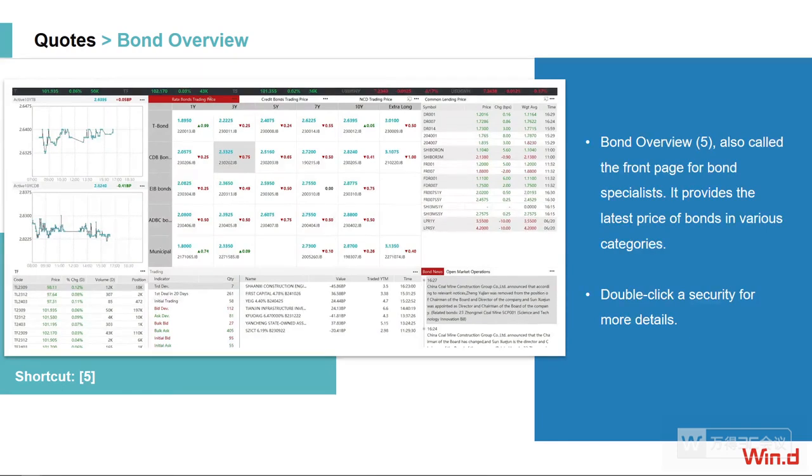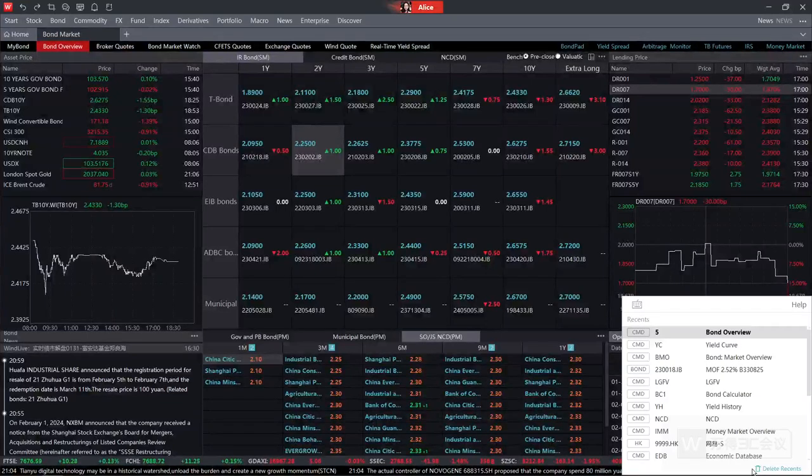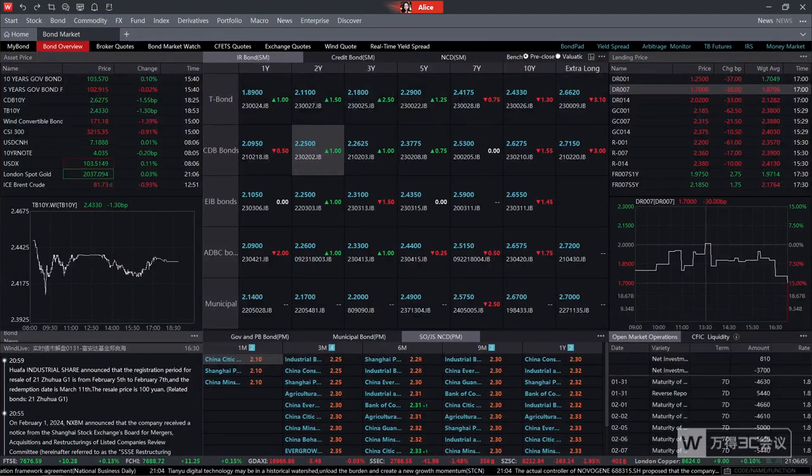And not only the bond overview, after we understand how to get the yield price, the money market is also a significant part for the bond specialist. So we can enter into the money market site or enter the IMM to reach it. Okay, so we can enter the shortcut. Let's go back to our terminal and we can enter the shortcut IMM, which is the shortcut of money market overview.